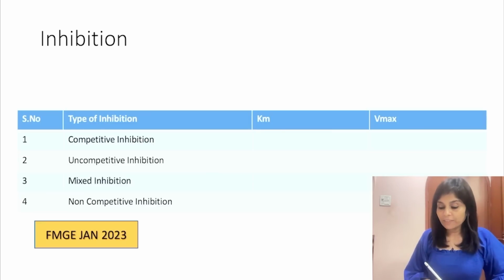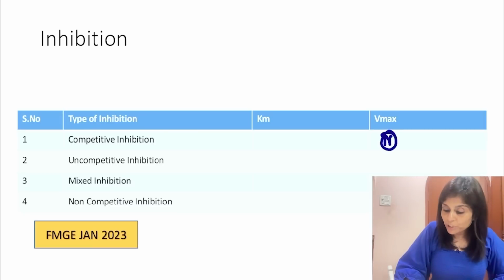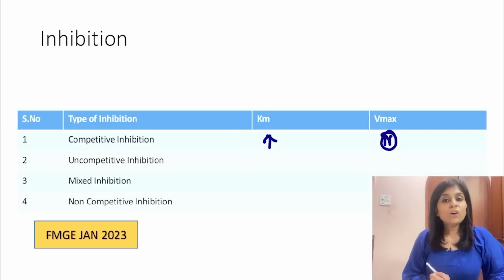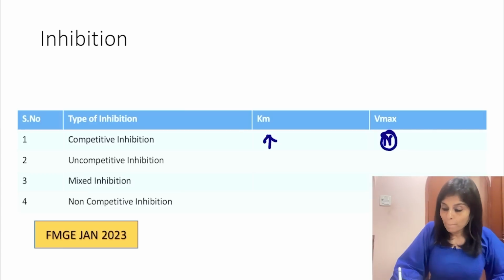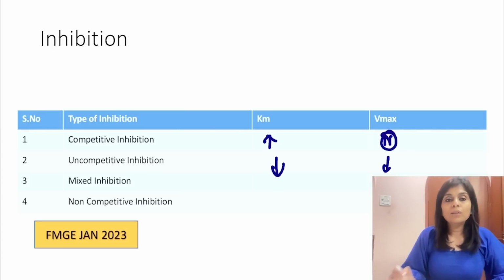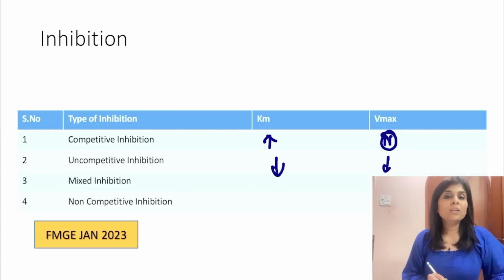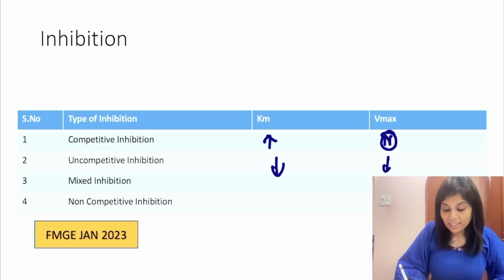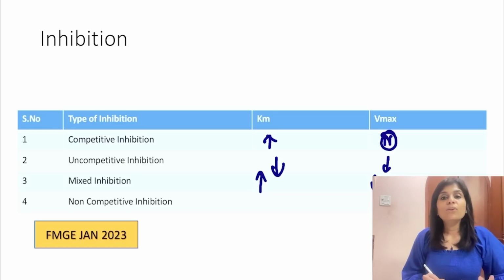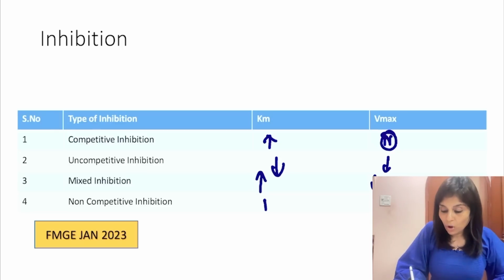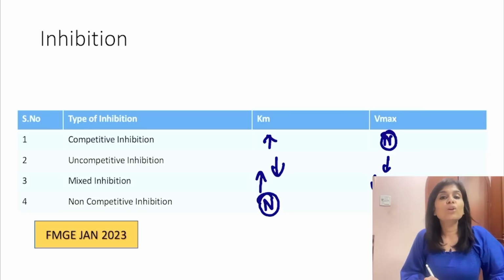Competitive inhibition, you can overcome the inhibition, so Vmax is normal but Km is high. Uncompetitive, parallel lines, both Vmax and Km are low. Mixed inhibition, both the values get altered in the wrong direction, so Km is high and Vmax is low. Non-competitive inhibition, normal Km and Vmax is low.